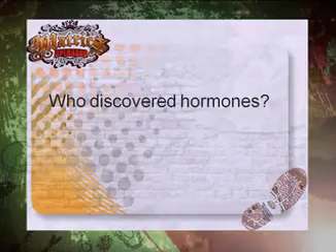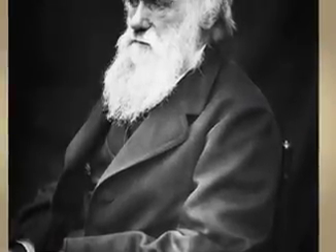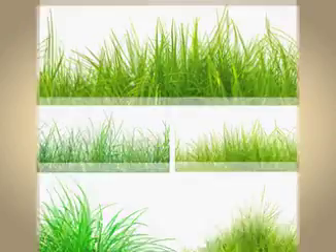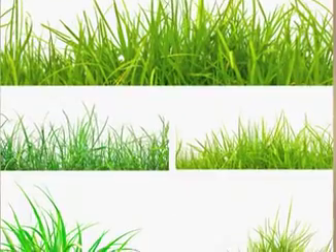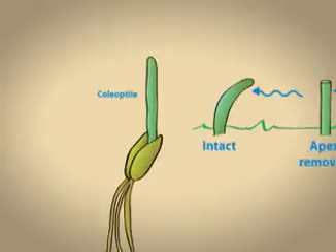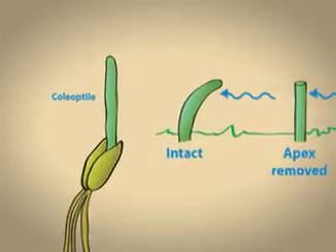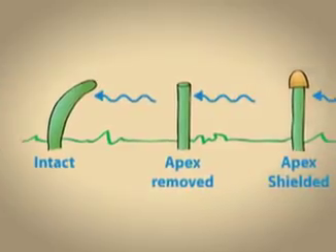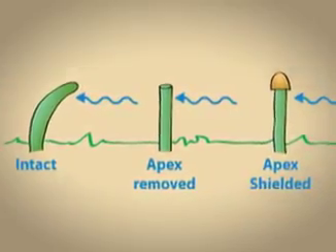Now, who discovered plant hormones? You might be surprised to learn that the same man that revolutionized thinking about origins of life, Charles Darwin, was one of the first scientists to explore the responses of plants to external stimuli. In 1881, Charles Darwin and his son Francis did experiments on coleoptiles, which are sheaths that enclose young leaves in germinating grass seedlings. The Darwins discovered that when they exposed coleoptiles to light from one side, the coleoptiles bent towards the light.